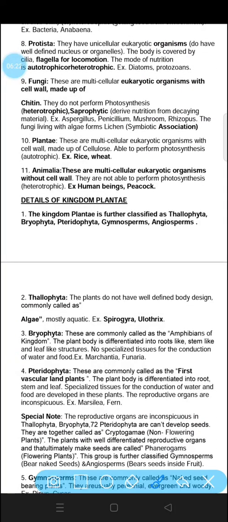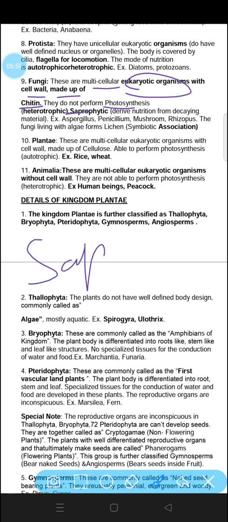After that comes fungi. Fungi are multicellular. Before fungi, Protista and Monera were unicellular. But fungi are multicellular as well as eukaryotic, with a cell wall made up of chitin. The cell wall of fungi is made up of chitin. It has a cell wall, it is eukaryotic, it is multicellular. They are not able to perform photosynthesis. That means they are heterotrophic or saprophytic.